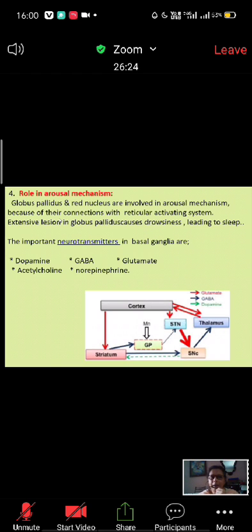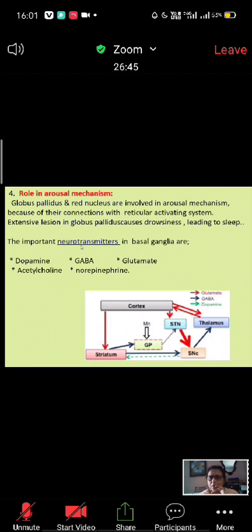Okay, so these are the main functions: voluntary control, reflex control, muscle tone maintenance, role in arousal mechanism. Now, the neurotransmitter, this is particularly important for basal ganglia.